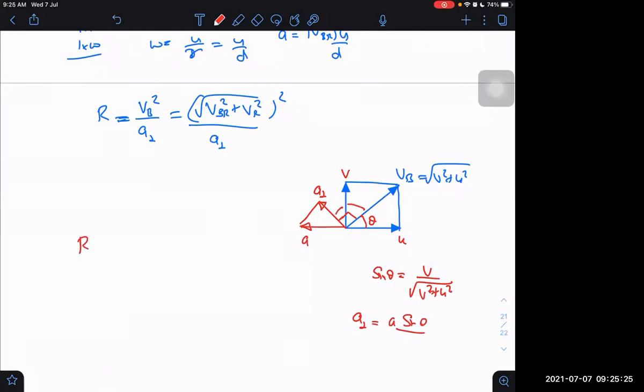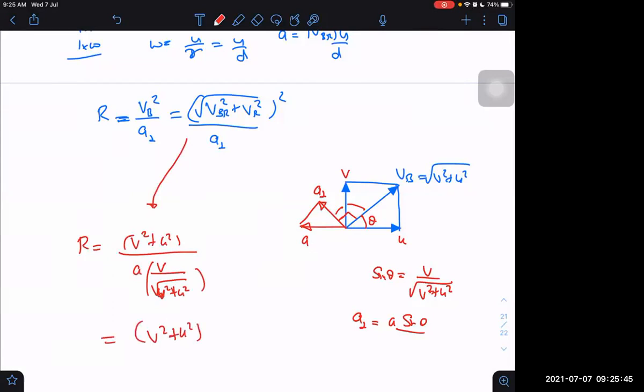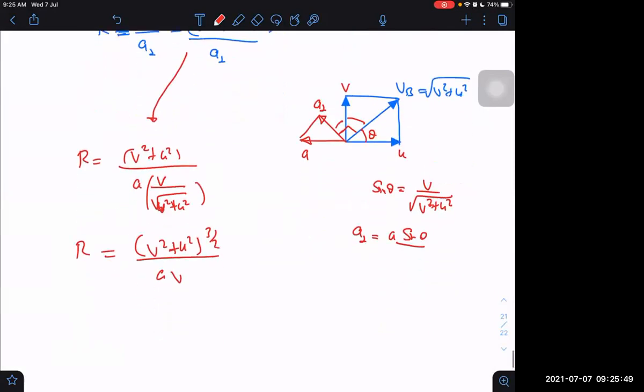Then what is the radius of curvature finally? That is V square plus U square, from here, upon A perpendicular. A perpendicular is A into sine theta, which is again V upon root of V square plus U square. So that is V square plus U square raised to power 3/2 upon A into V. What is A?